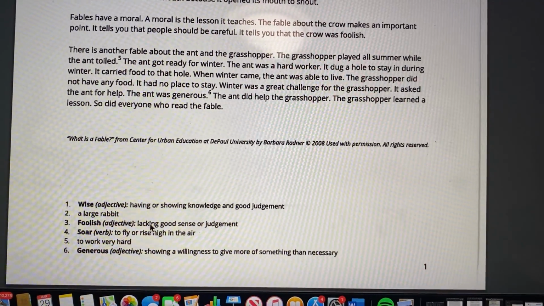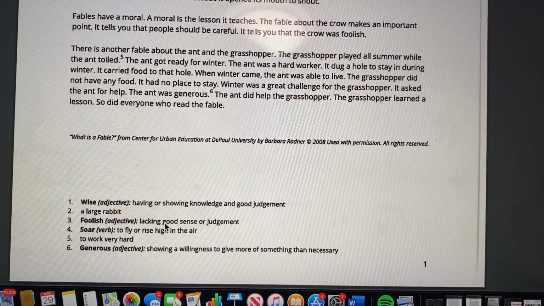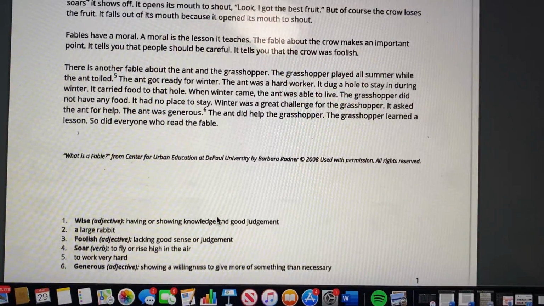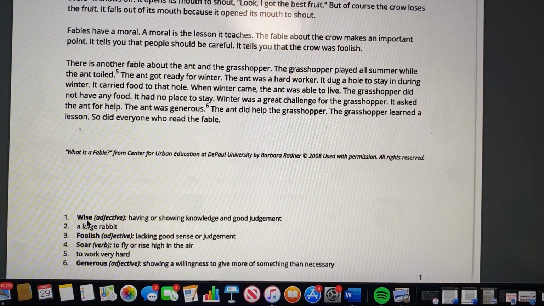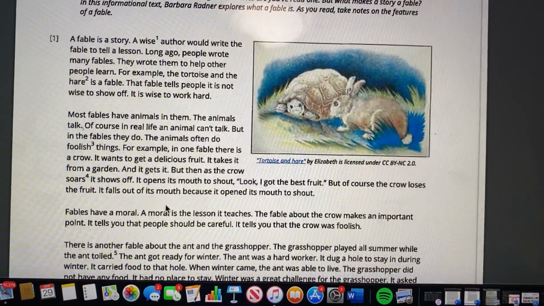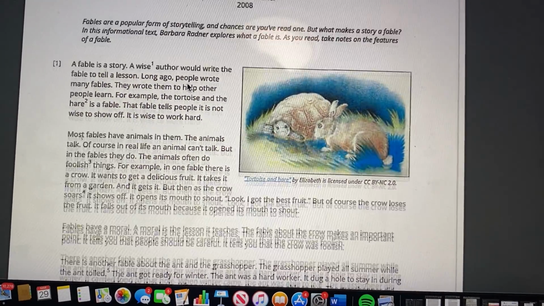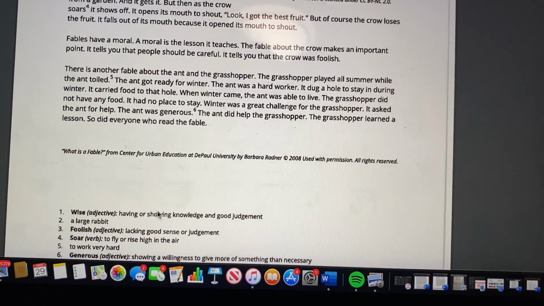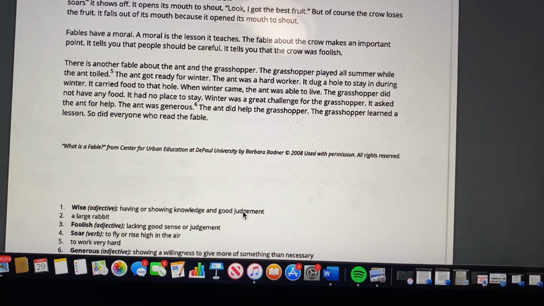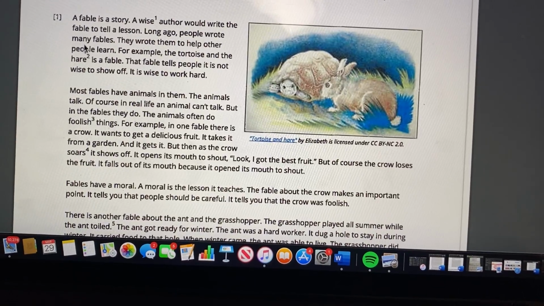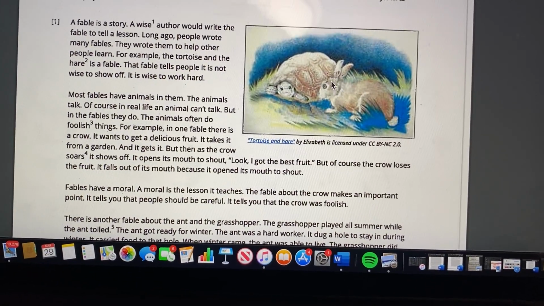Lacking means to miss, like something's missing. So they're missing good sense or judgment. So they're not acting right. And number 1, the word wise is here. A wise author would write the fable to tell a lesson. Wise means having or showing knowledge and good judgment. Oh, and hare, which is number 2, is a large rabbit, which is this.